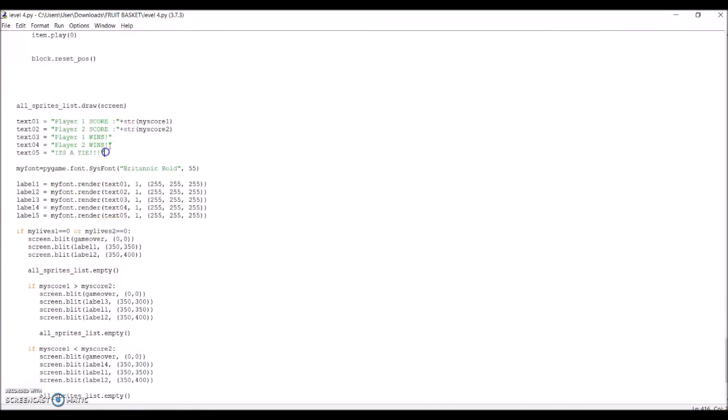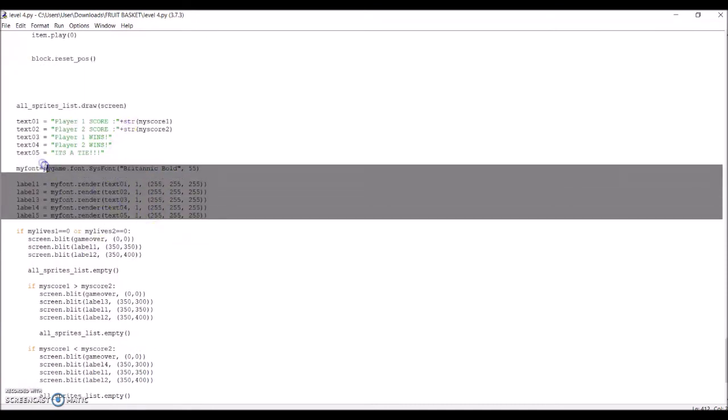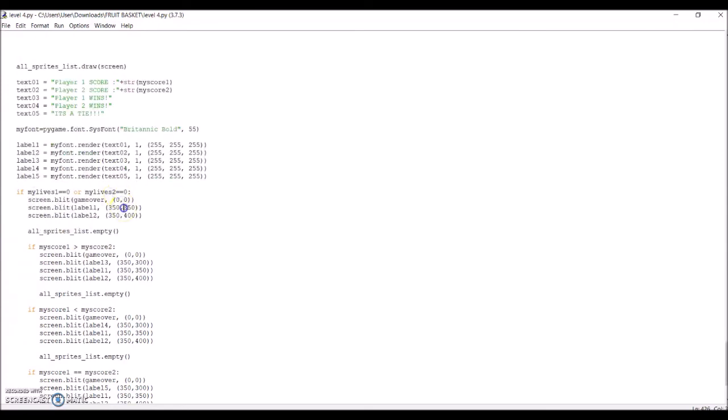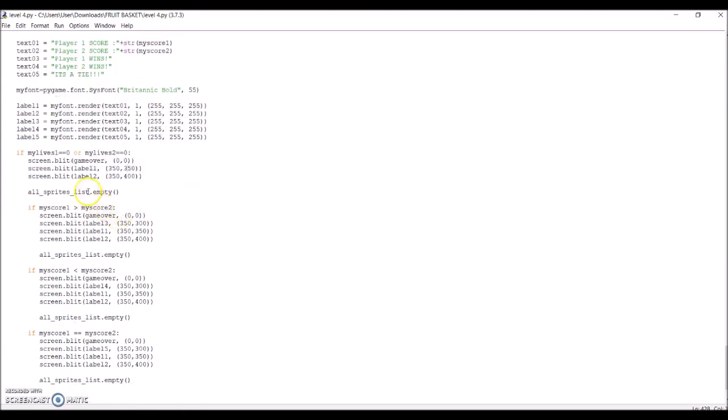Later on, the code for the game over screen is written. We also need to make variables for the text that will show up in certain situations. This code will take action if one of the players' lives equals 0. The game over image will show up and player 1 and 2 scores are displayed, although the sprites are cleared so that the game will not be playable behind the screen.